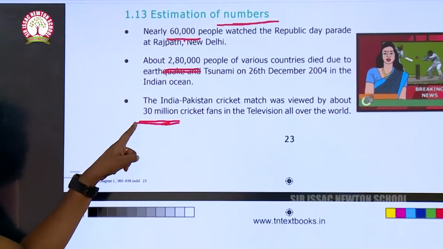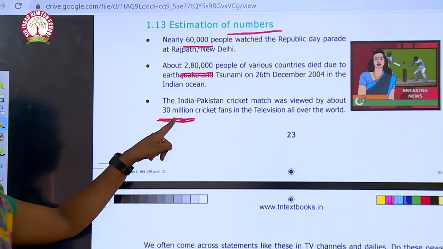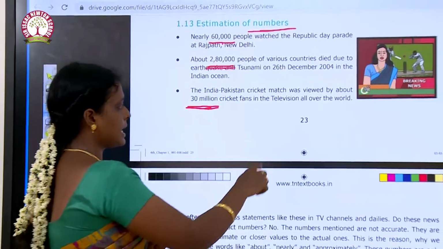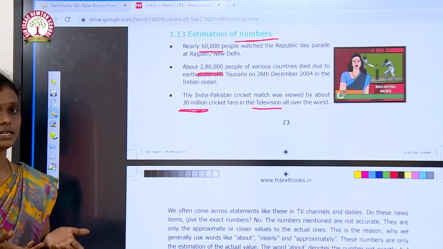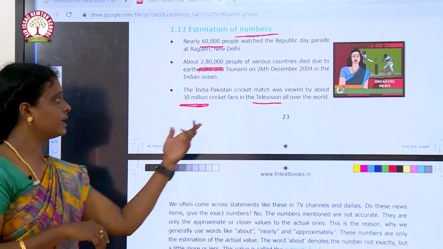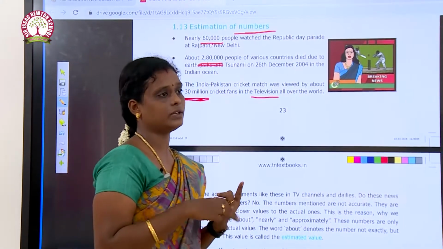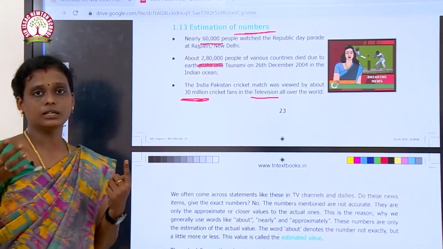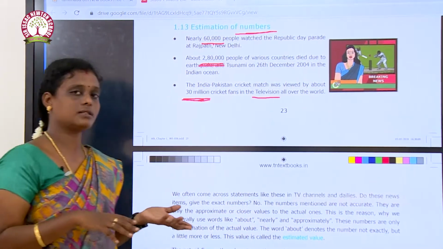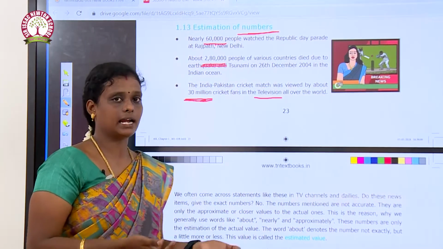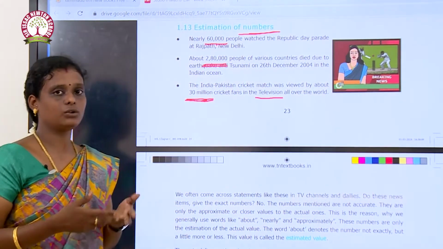Will you be able to count the number of people who watch the cricket match on television? On television means they will watch at their home, right? In everyone's home there will be a mother, father, and 2 or 3 or 4 children. In some houses there may be a grandfather or grandmother, and in some houses they will not be there.